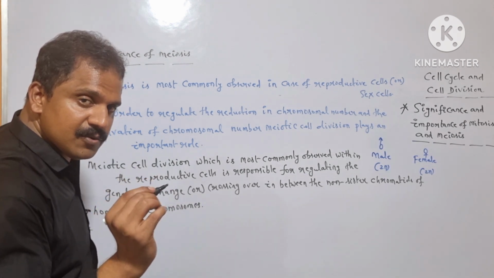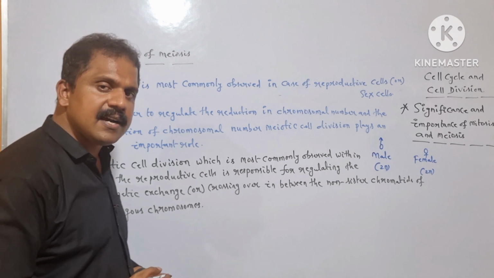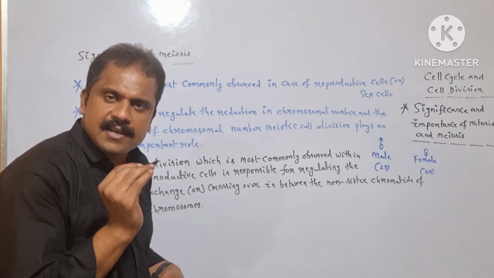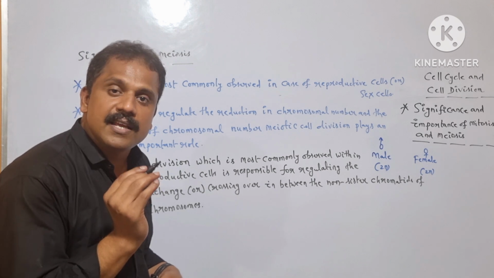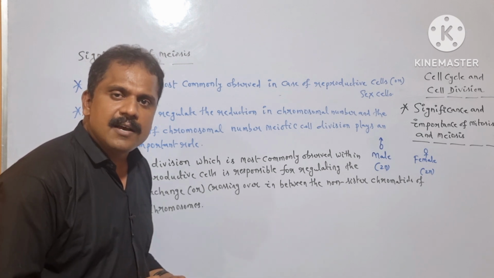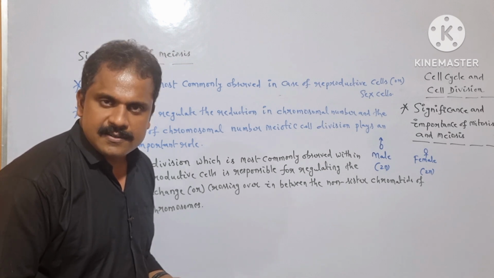So here, because of the genetic exchange or crossing over in between the non-sister chromatids of homologous chromosomes, there is a chance for the occurrence of genetic variation. That means the specific characters which are not observed in the parental organism may be observed in the daughter cells. Is it clear?